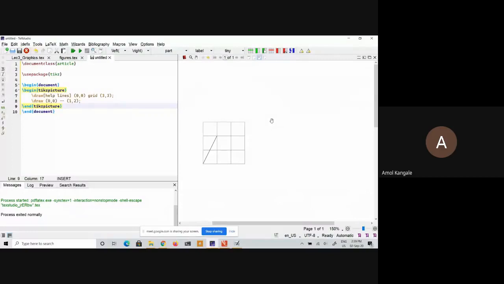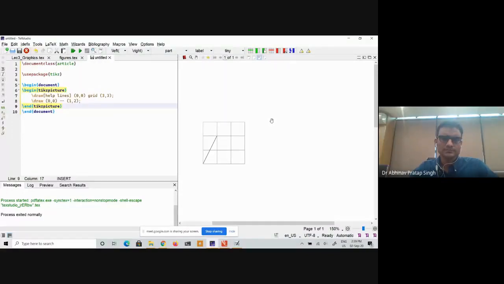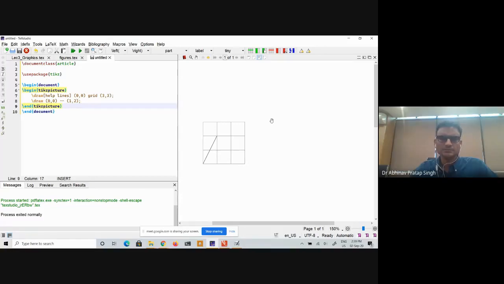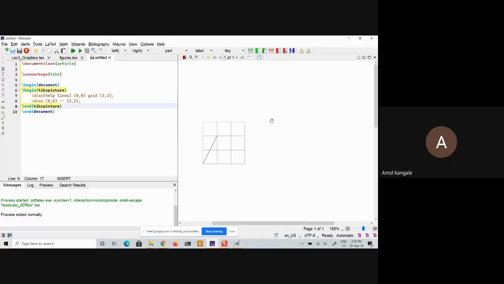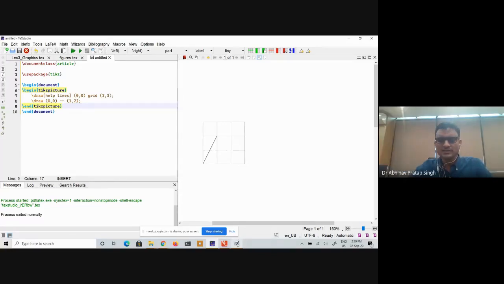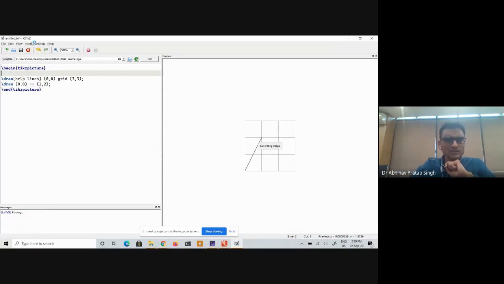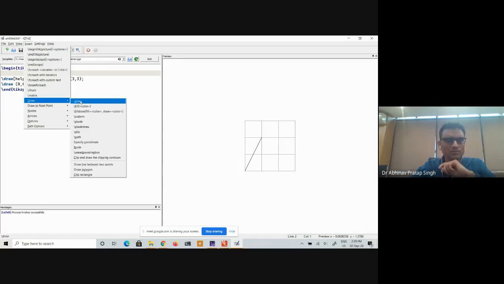Sir, if we can do it here in TeXstudio, then why is it a separate software? Because, as I told you before, this software is specifically built for TikZ. There are several commands which you will come to know are very handy. For example, the draw command is there.